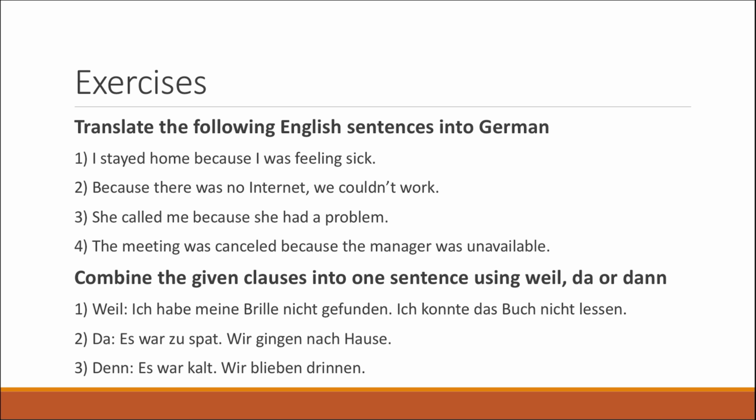Now, lastly, in order to conclude this lesson successfully, here are some exercises. Firstly, try to translate the following English sentences into German by using causal clauses. And the second exercise is simply to combine the given clauses into one sentence using weil, da, or denn, depending on what you like. So these are the three sentences.